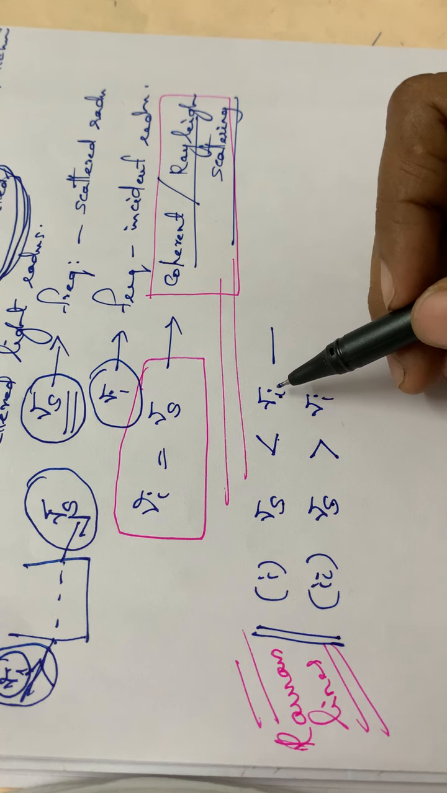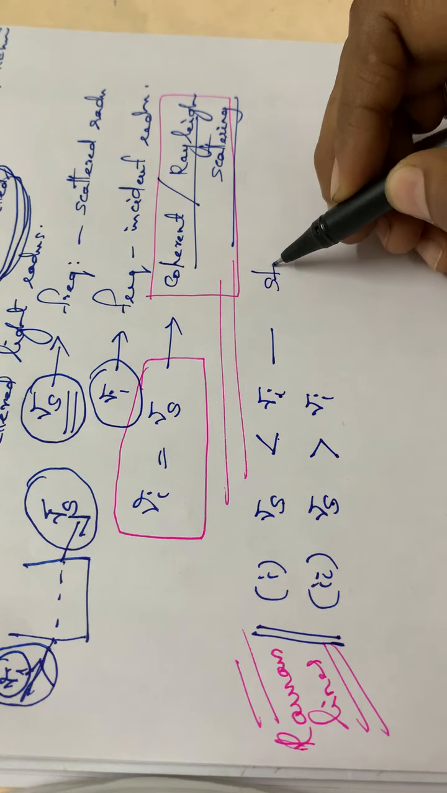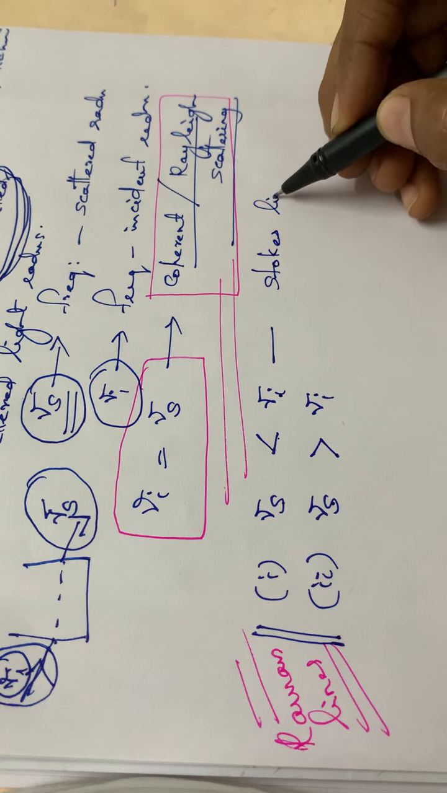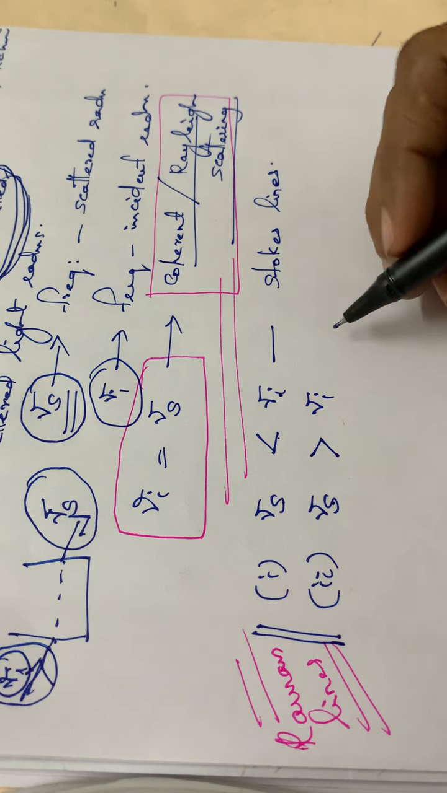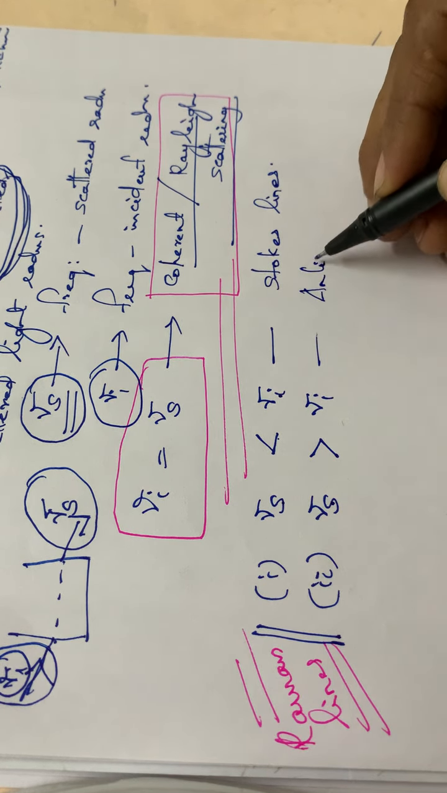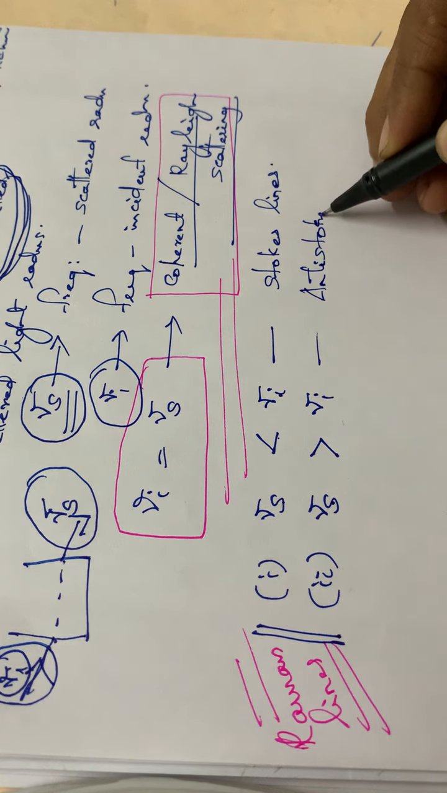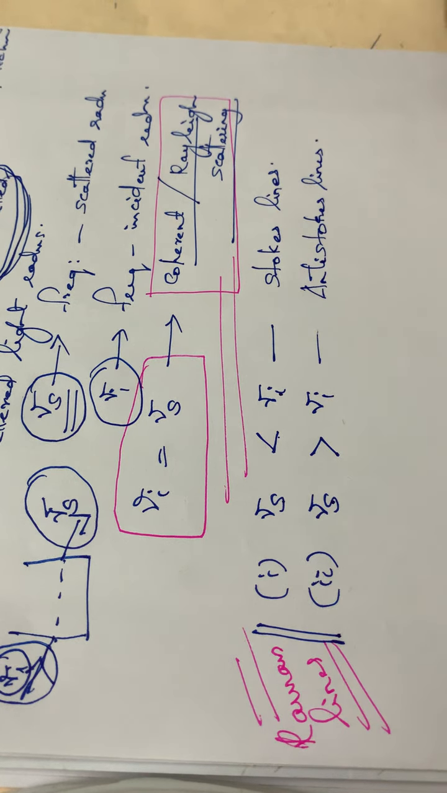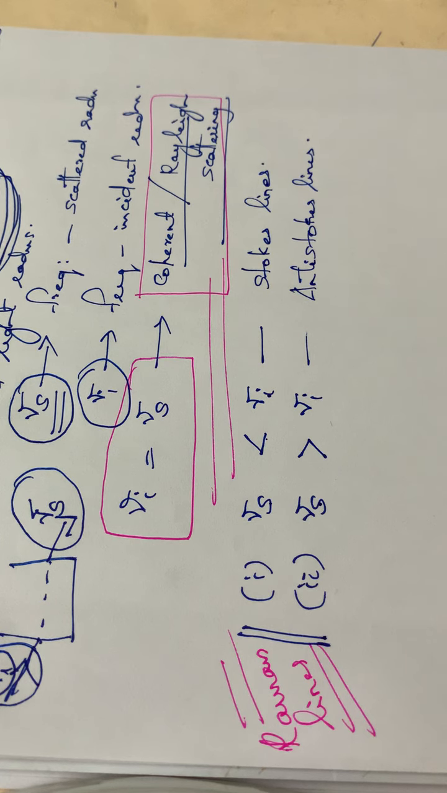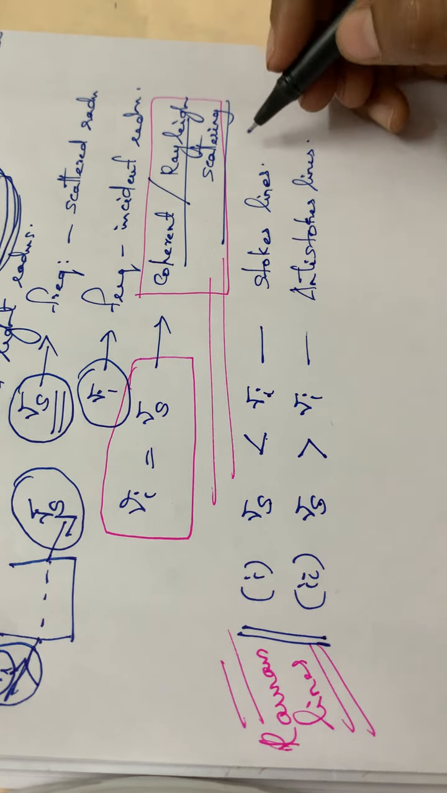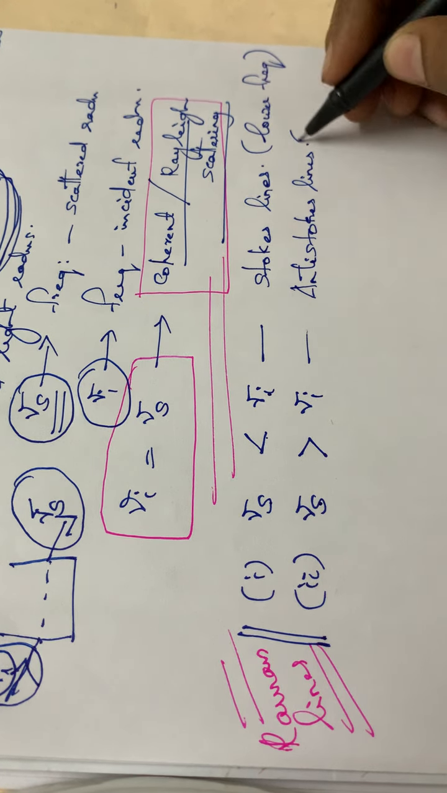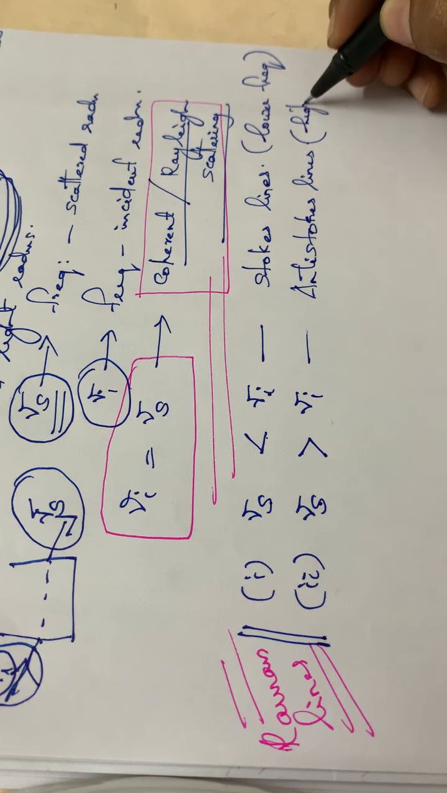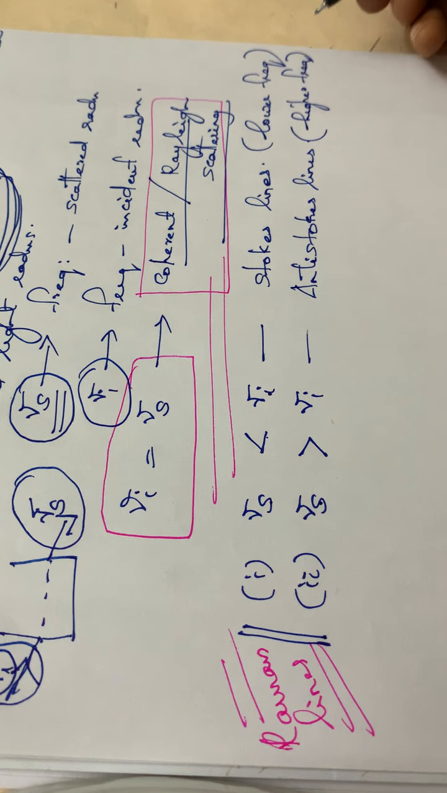Then the lines with lower frequency are called the Stokes lines, and the lines with higher frequency are called anti-Stokes lines. So Stokes lines correspond to lower frequency lines, and anti-Stokes lines correspond to higher frequency lines.